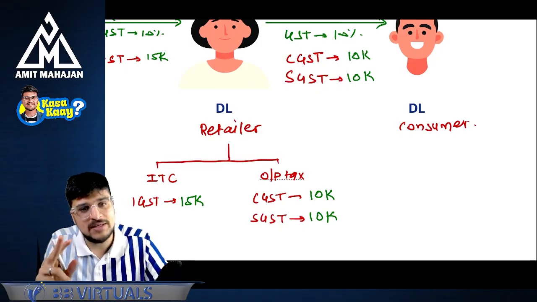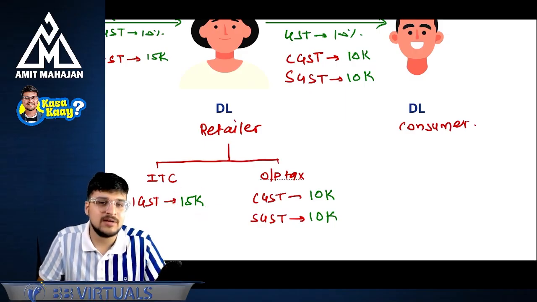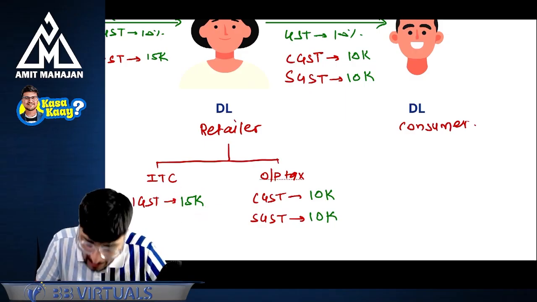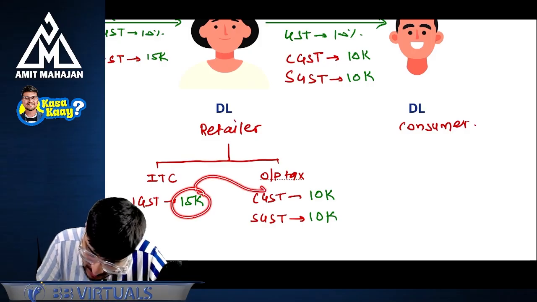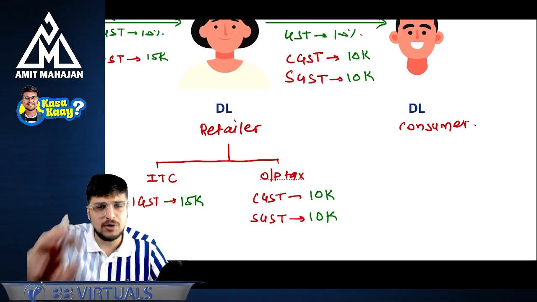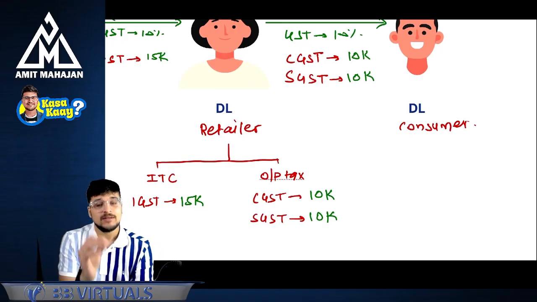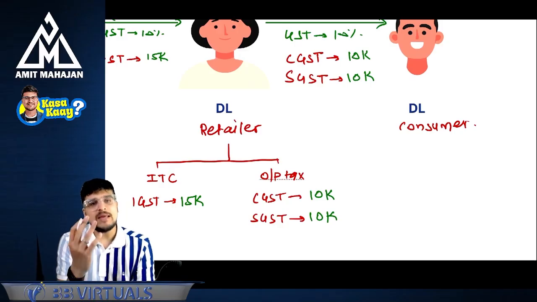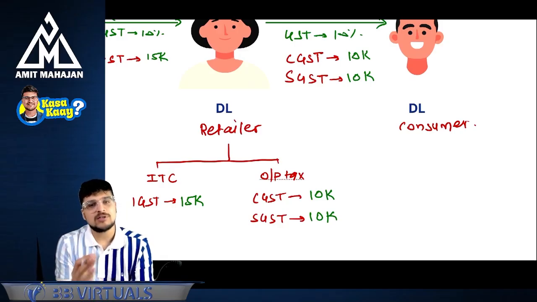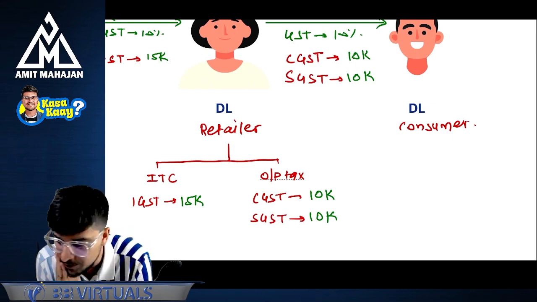Now the question is, sir, I have limited IGST. I don't have sufficient IGST to utilize. I will utilize this IGST first against CGST, or should I utilize this against SGST first? What do you think? Of course, I will get the ITC. The question is, will I be able to utilize IGST first against CGST only, or can I use it against SGST also? What do you think?